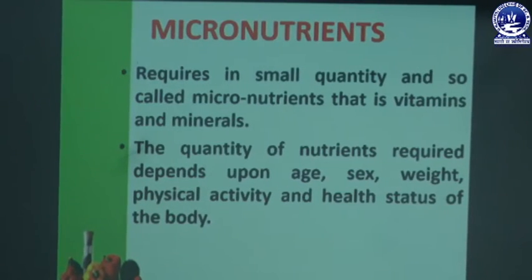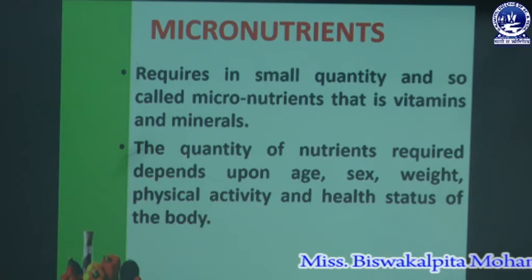Small quantity means there are some limitations for taking vitamins and minerals which help the human body maintain a healthy life. The quantity of nutrients required depends upon age, sex, weight, physical activity and health status of the body.